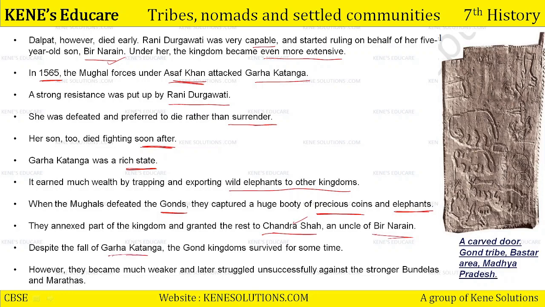Despite the fall of Gadkatanga, Gond kingdoms survived for some time. However, they became much weaker and later struggled unsuccessfully against the stronger Bundelas and Marathas. Okay, after the Mughals, Bundelas and Marathas also came up to capture the territory of Gonds. So, after getting defeated by Mughals, Gonds somehow survived only for some time. But later, it was very difficult for them to survive more because now Bundelas and Marathas also came to fight against them. So finally, after Bundelas and Marathas, Gonds finally disappeared.